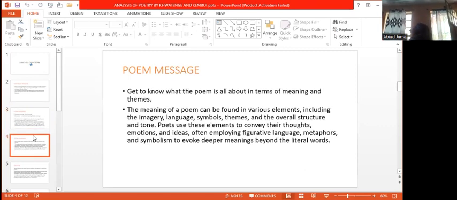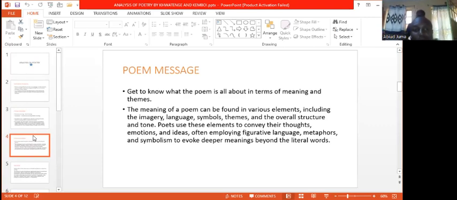After knowing the types of heading, it can also give you a hint on what the poem is about. For example, when you find that a poem is using something like a snake, you can guess that the message inside may be expressing some danger. So, poem message: get to know what the poem is all about in terms of meaning and themes.